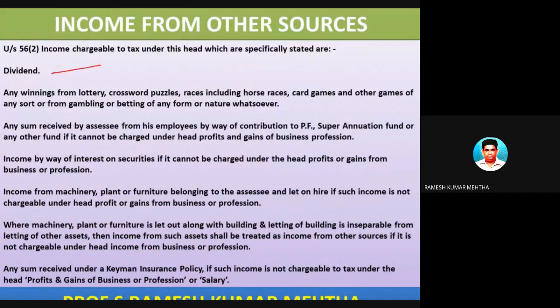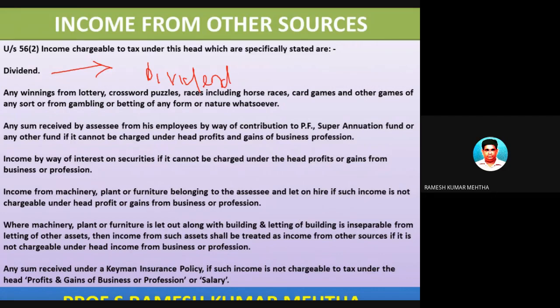The first one is dividend income. Dividend income from Indian companies, companies which are listed on the Indian stock market, or Indian foreign companies. So, if any assessee earns income from dividend, this is income from other sources.